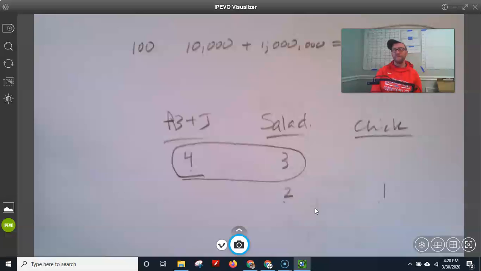Yeah, that'd actually be pretty easy. So once I have an even number, I know that for every 2 of those, 1 person picks chicken, and then I could easily figure out how many people did PB&J, which we know, because we were told that. Which means we could figure out how many people did salad bar, because for every 4 of these, there's 3 of these. And then once we know how many people had the salad bar, for every 2 of those people, 1 chose chicken sandwich, so we could figure out chicken sandwich, and we just have to add them all up to figure out, in the end, how many people total were at lunch.